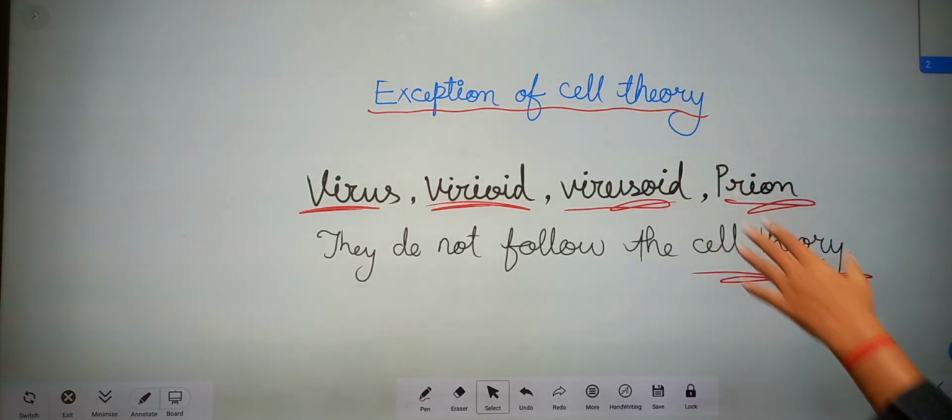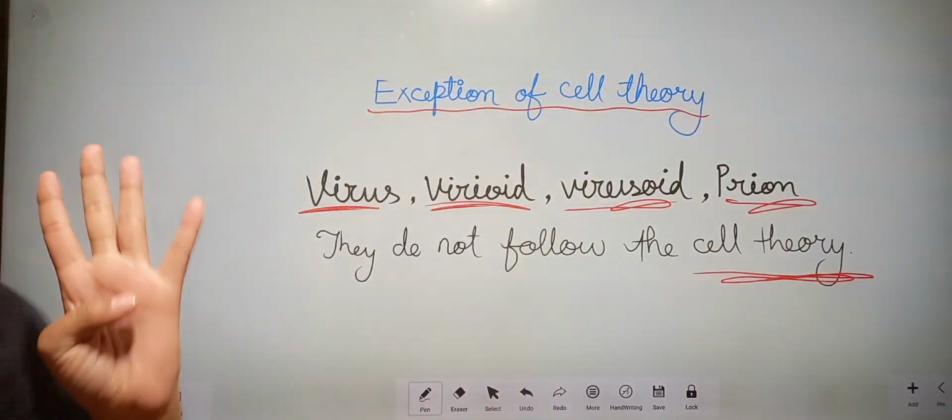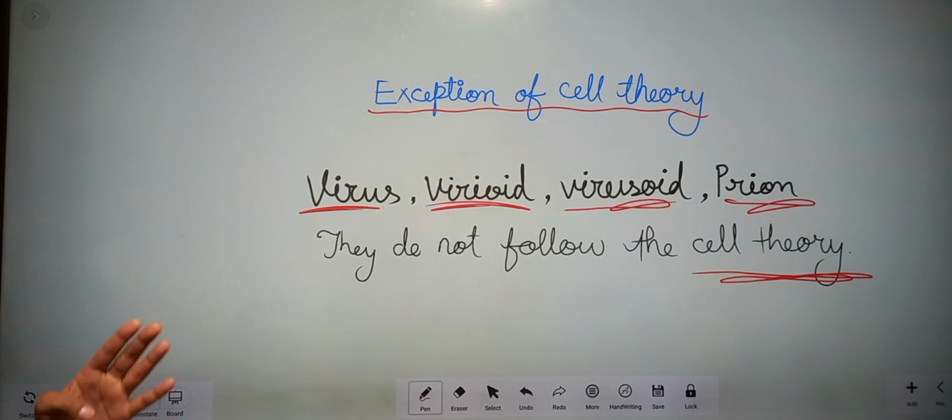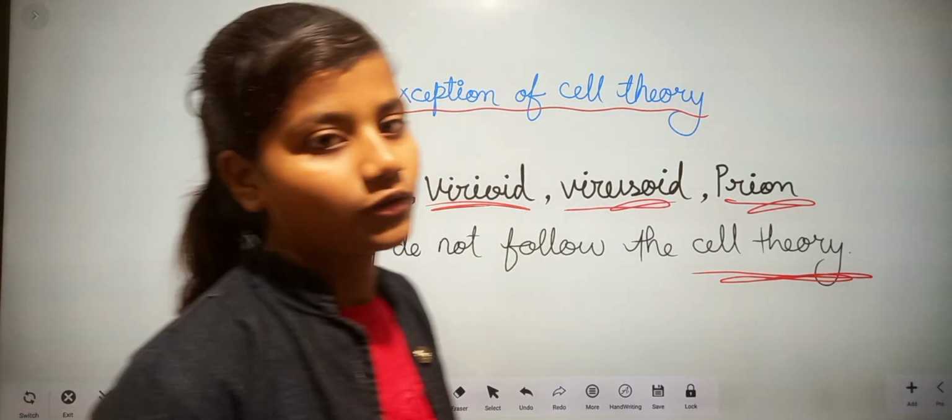And here are some exceptions like virus, viroid, virusoid, prion. These four are the main exceptions of cell theory. They do not follow the cell theory.